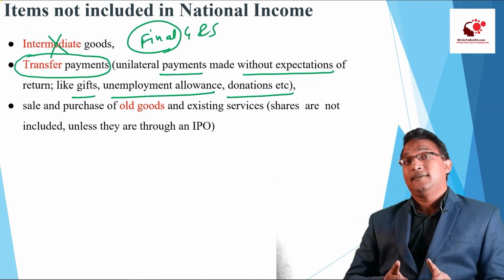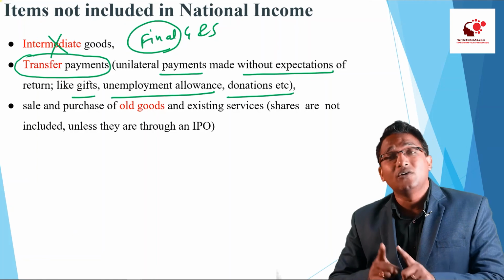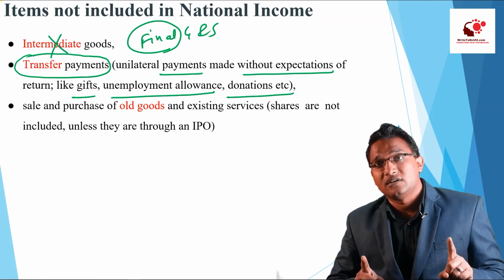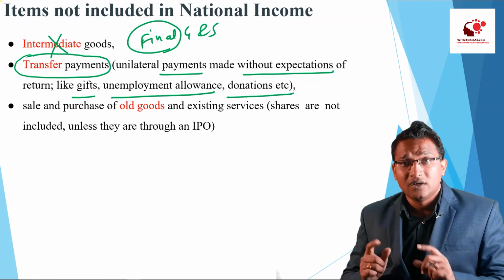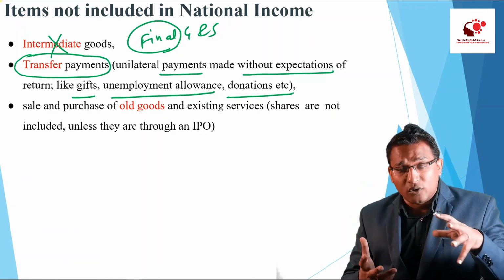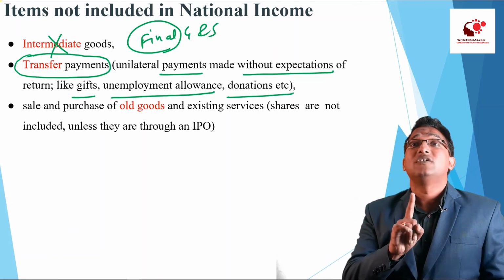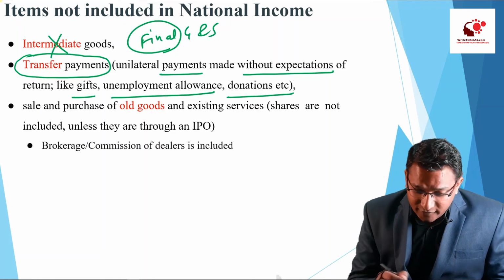And yes, during the sale and purchase of old goods and services, there is a possibility that some brokerage or commission amount is involved, because the commission dealer, the broker, is providing his or her services. So that part of the value will be considered in the GDP. So you have to be very careful.